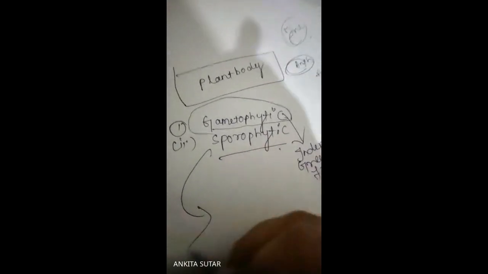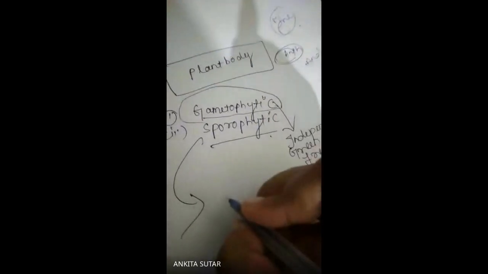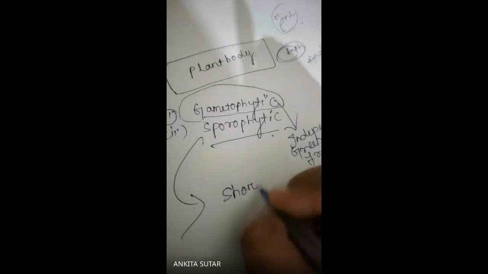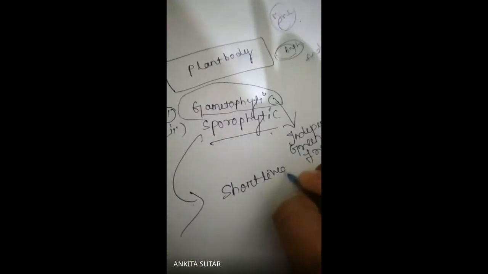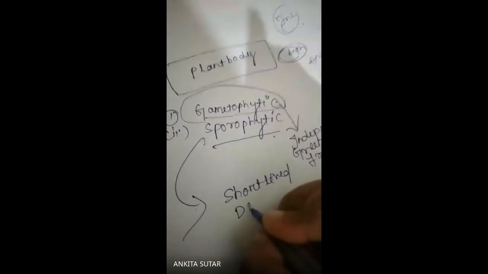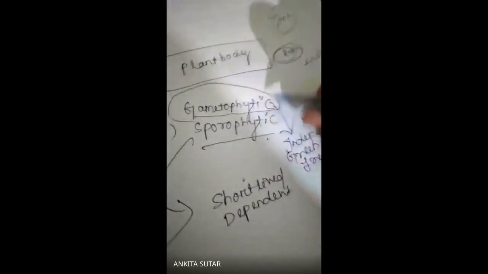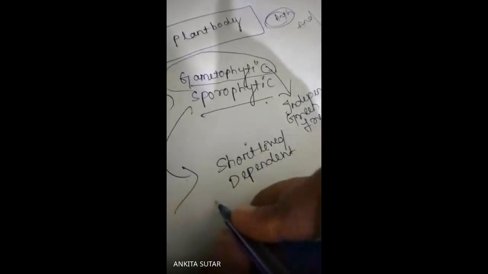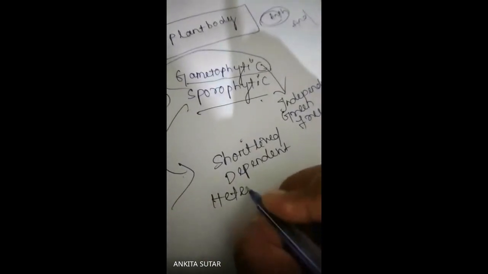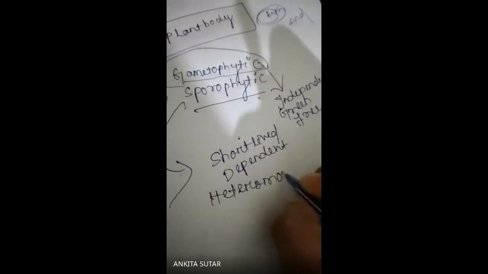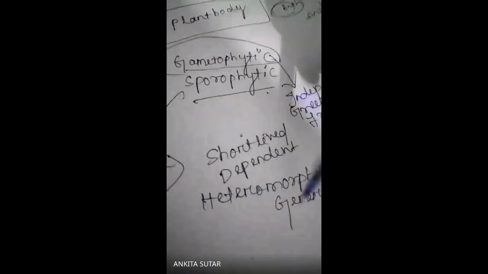But in case of the sporophyte, it is short-lived and it is dependent. Okay, these are the two generations. That's why we can call it a heteromorphic generation. Heteromorphic generation means two different phases.